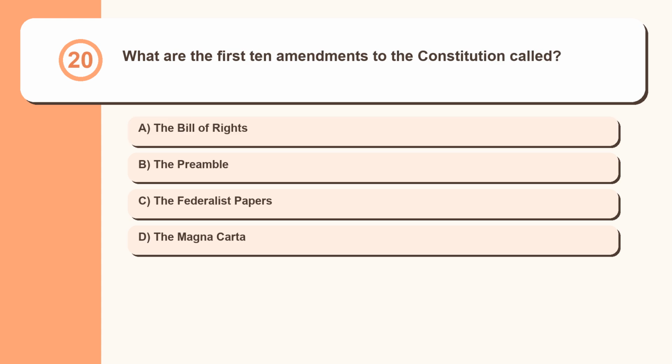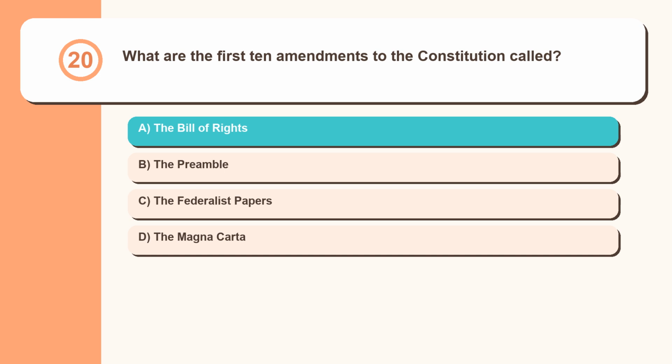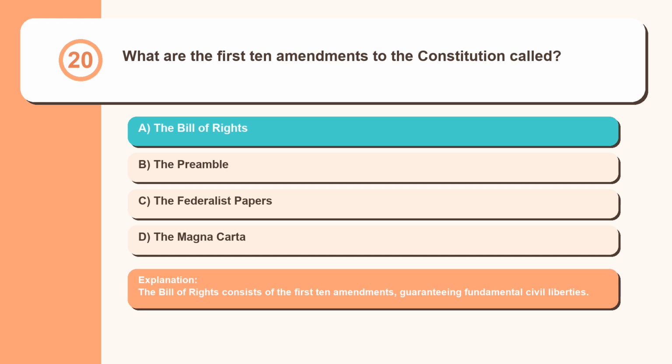Question 20. What are the first 10 amendments to the Constitution called? The Bill of Rights, the Preamble, the Federalist Papers, the Magna Carta. The Bill of Rights consists of the first 10 amendments, guaranteeing fundamental civil liberties.